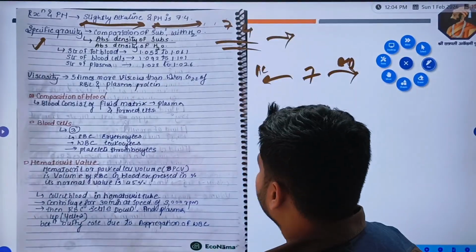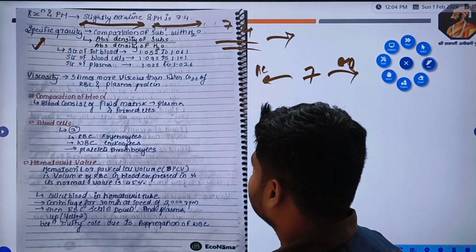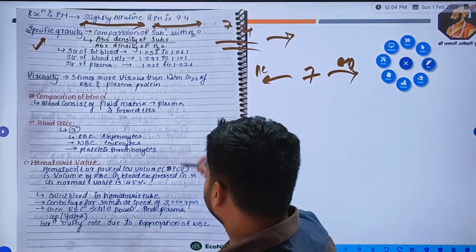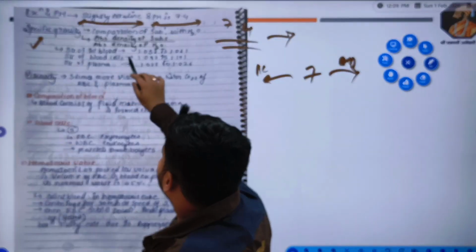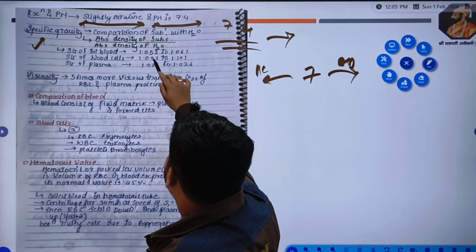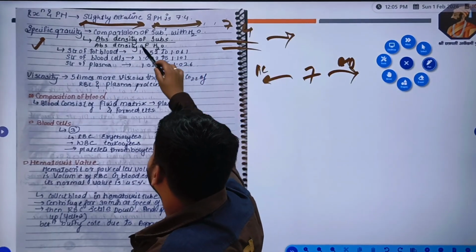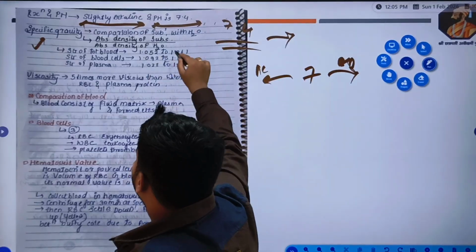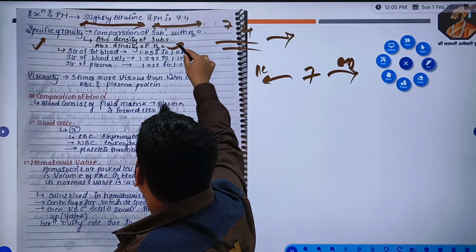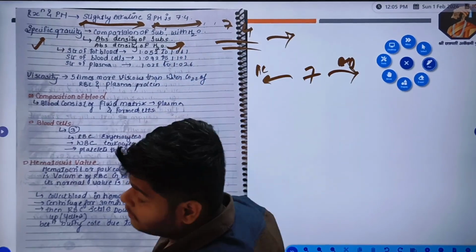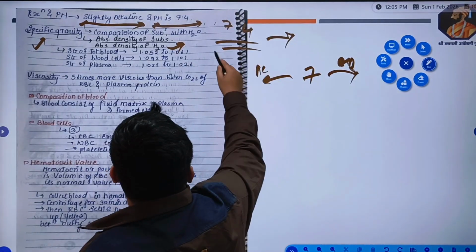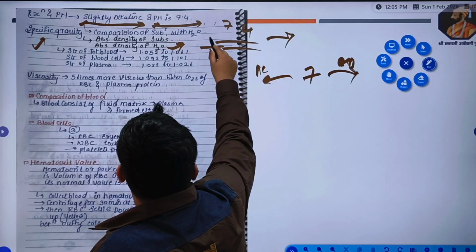The specific gravity of total blood is 1.052 to 1.061. It doesn't have any units because both are densities, so the units will cancel. And what is the absolute density of water? It is 1 gram per cubic centimeter, right? So anything divided by 1, the answer will be itself.